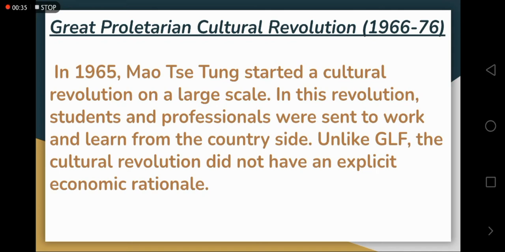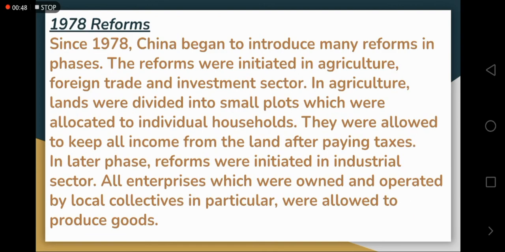So we see that along with the theoretical knowledge, they focused on the practical knowledge where the students could practice all the things. Okay, so this revolution came to be known as Great Proletarian Cultural Revolution.